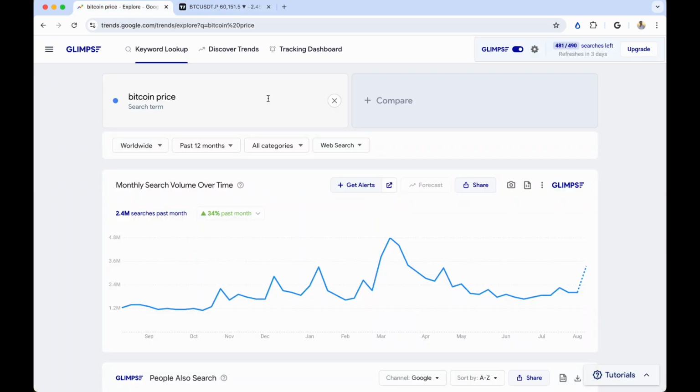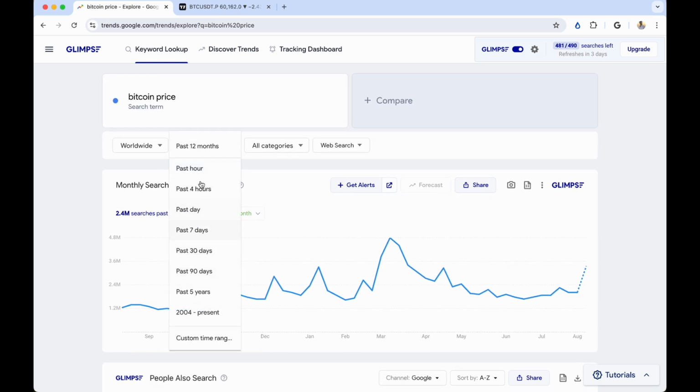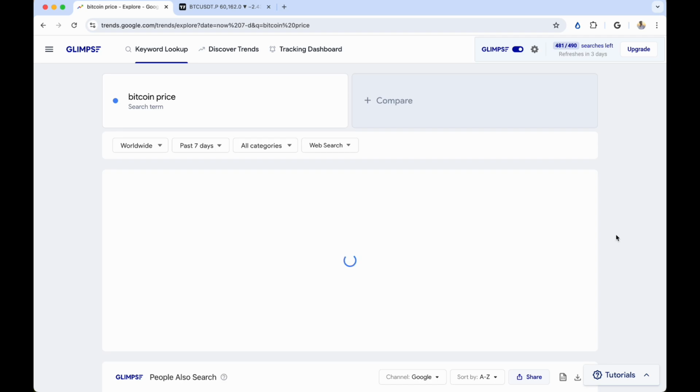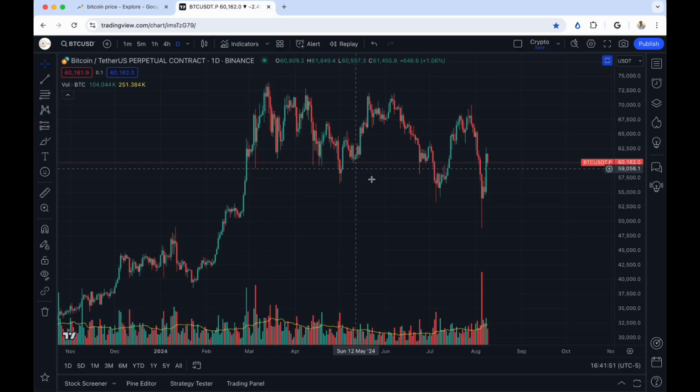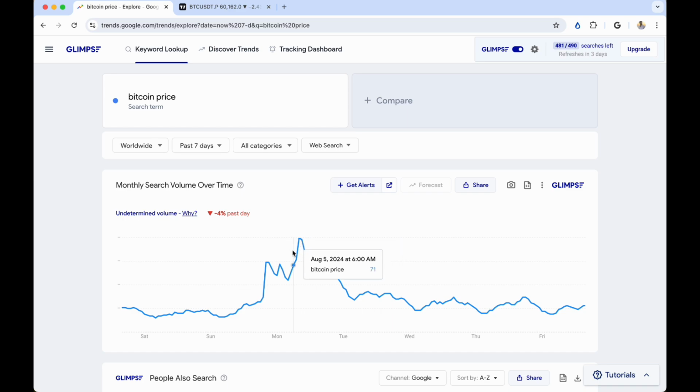So here's what I will say about using Google Trends and how you can use it successfully. The best viewing of it, I like the 7-day. And whenever you see a crazy spike, just know that typically that means the trend is over in price. Now, you don't have to just use this for Bitcoin.